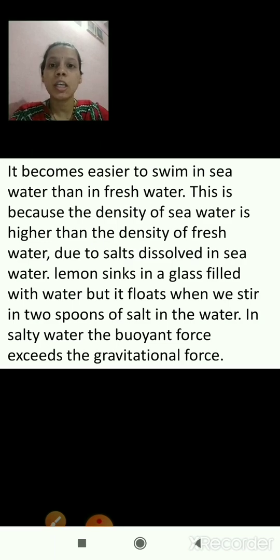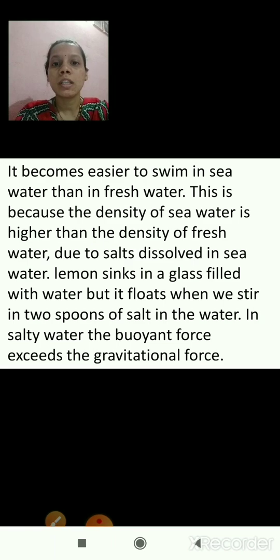Its density becomes higher now, so the lemon will float on it. In salty water the buoyant force exceeds the gravitational force, so the object will float on the surface. I hope you are clear with this.